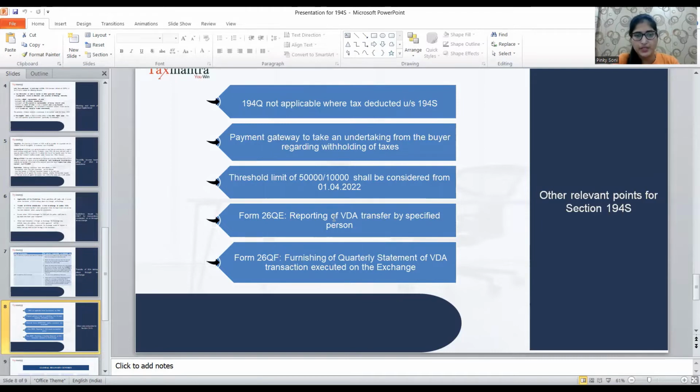Now, Form 26QE is for reporting of VDA transfer by a specified person. 26QF is for furnishing of the quarterly statement of VDA transactions executed on the exchange.